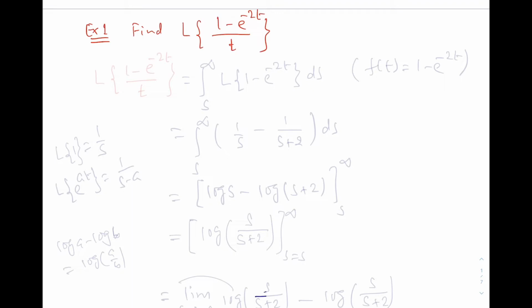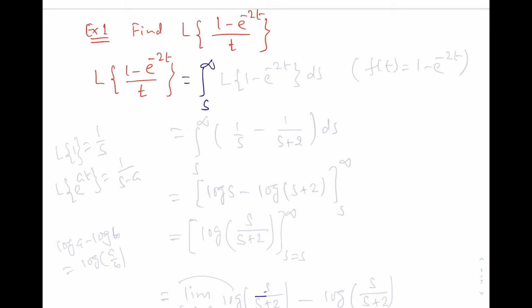Now Laplace transformation of 1 minus e power minus 2t by t, that is equal to integration s to infinity. So we are using this result now, f of t upon t. So what is f of t? F of t is this, 1 minus e power minus 2t is our f of t.